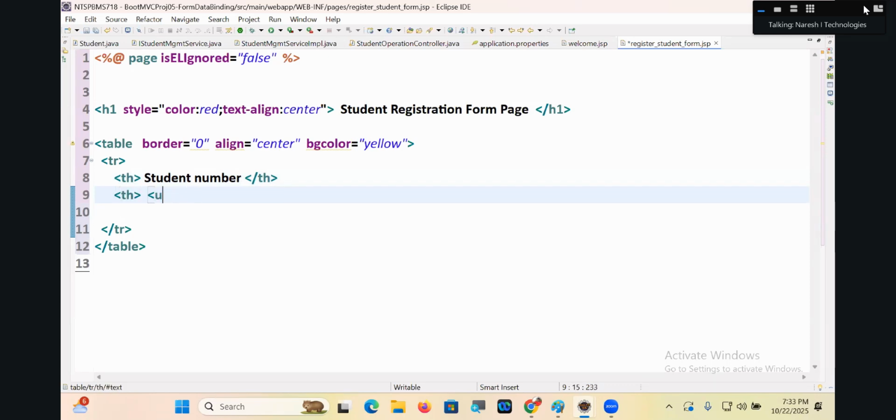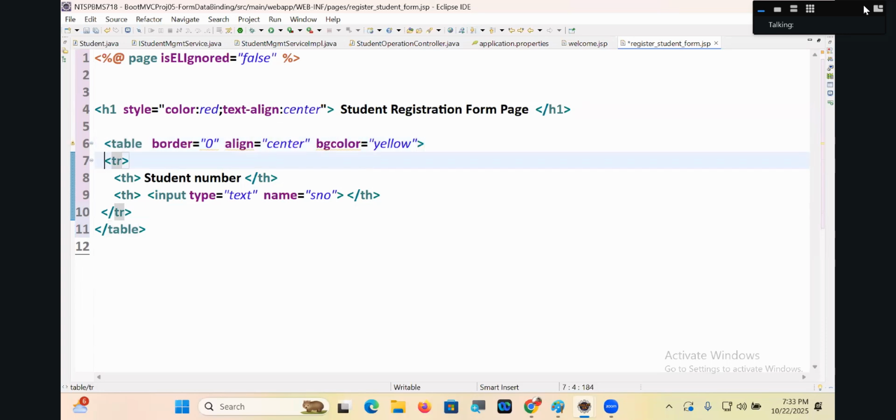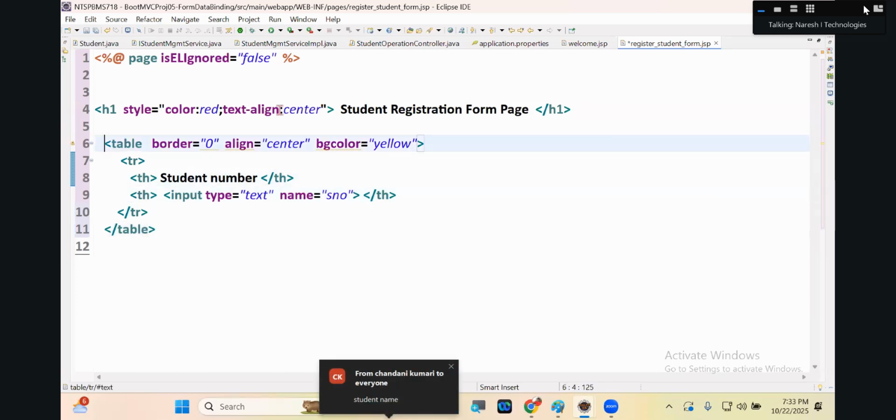Here, what is there? Input type is equal to text. Name is equal to... Must it match with the property name or not? Yeah. Table opening and closing.